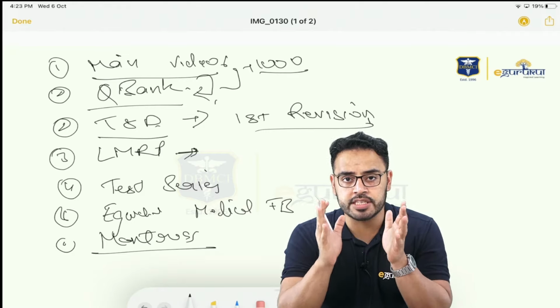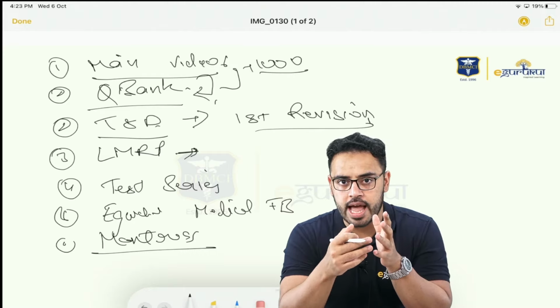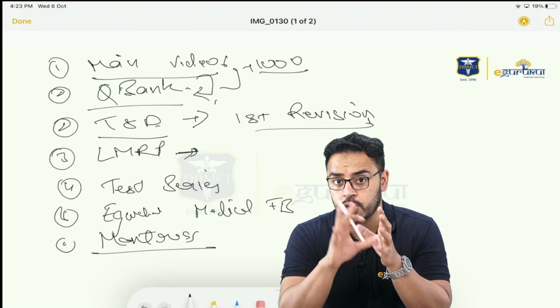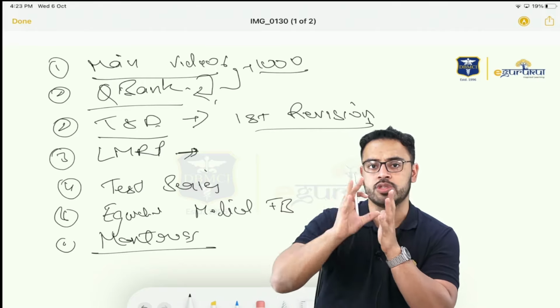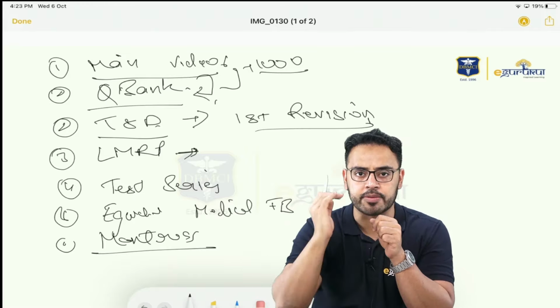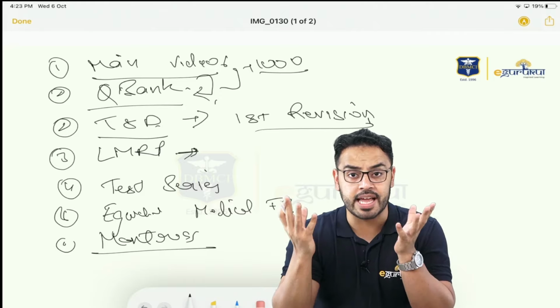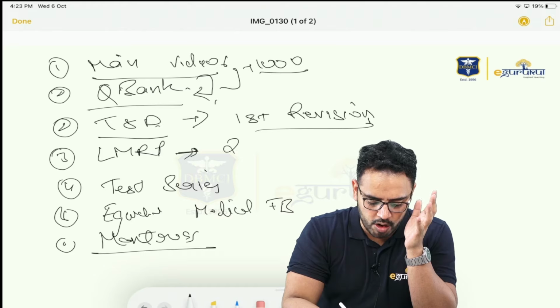50 hours of lecture condensed into 5 hours of lecture. So you can just go through that and you can know all the basic points that you need to know for that subject, and those are basically, you know, humorous, so you just remember that ki humorous mein ye main points hai, and then suddenly the whole chapter comes alive in your brain. That is what revision videos are for, and this is what we call a second revision.